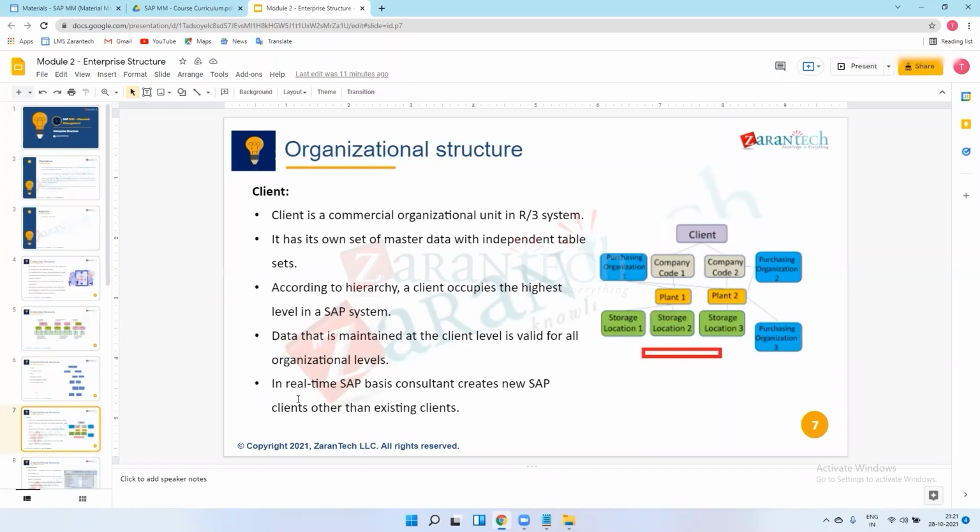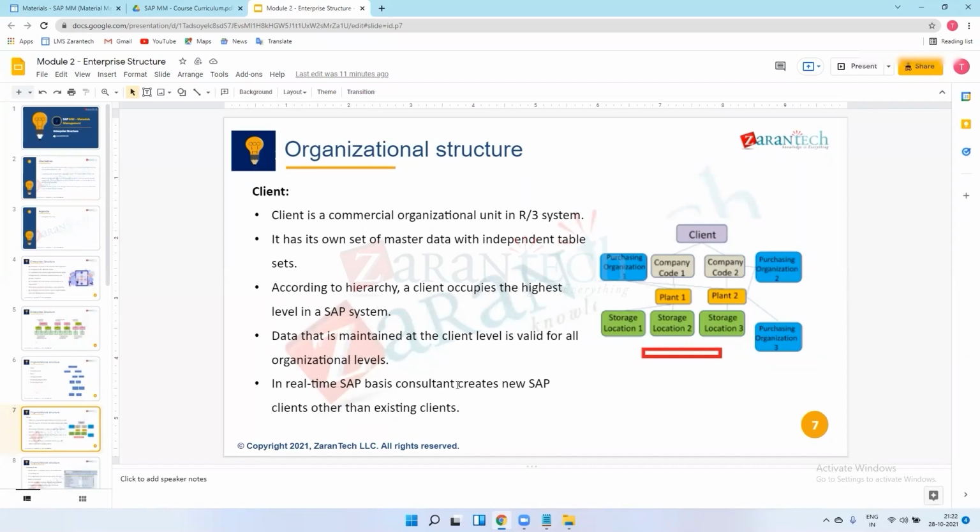Next, in real-time, the SAP basis consultant creates new SAP clients other than the existing clients. I forgot to tell you that we have one module as well, SAP basis, like SAP MM, SAP FI, HR. So what is the SAP basis consultant's role?